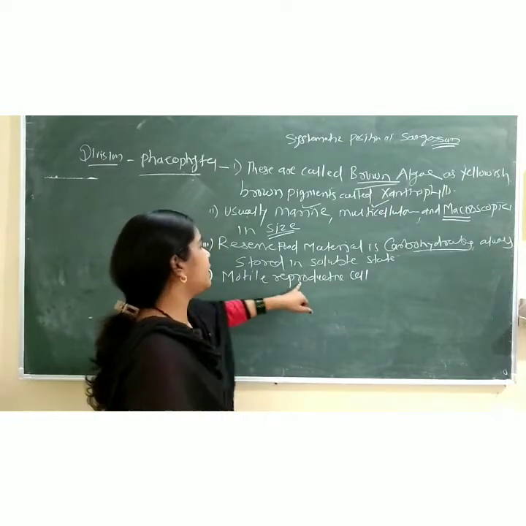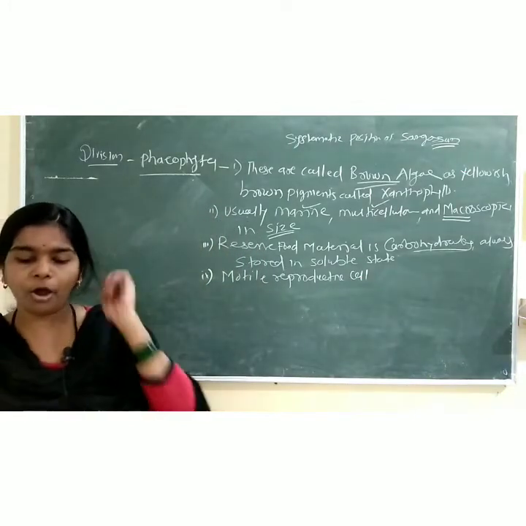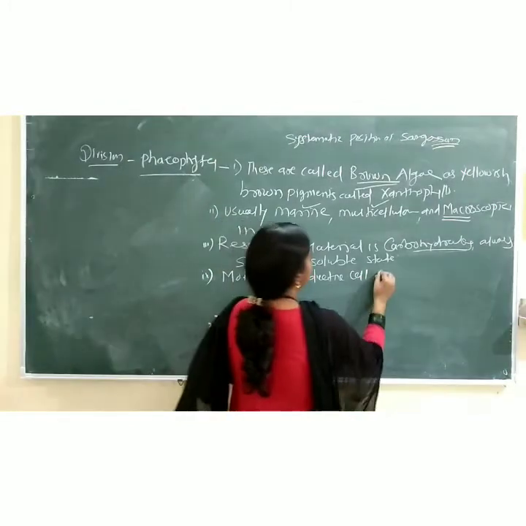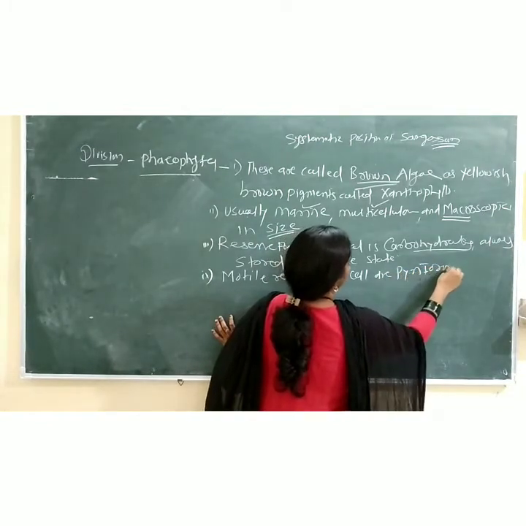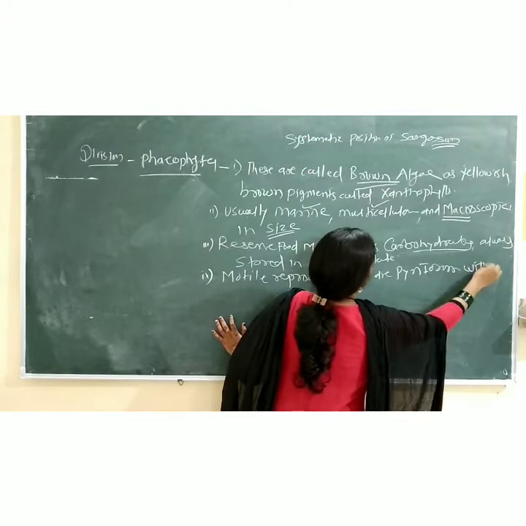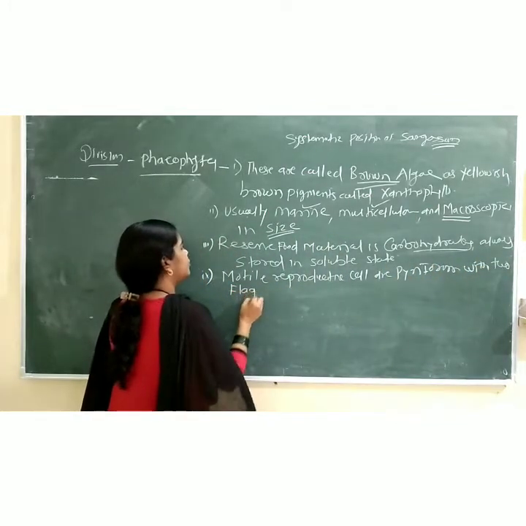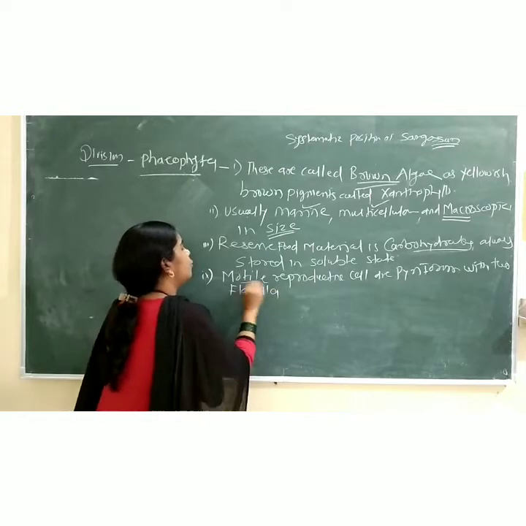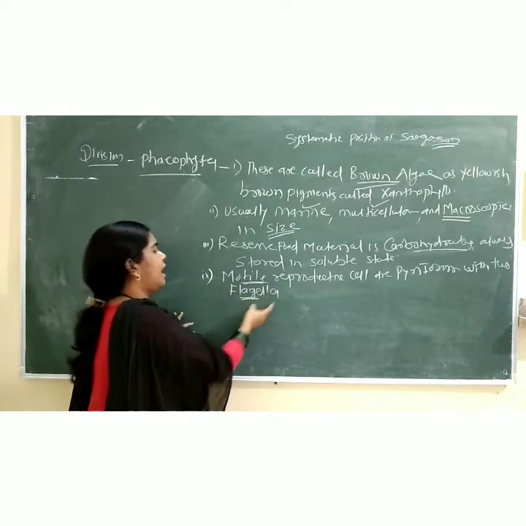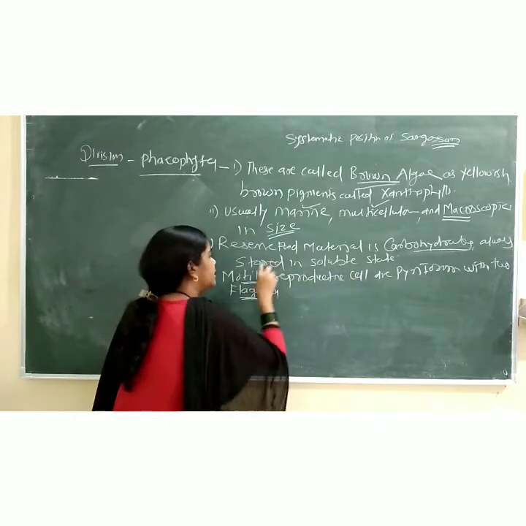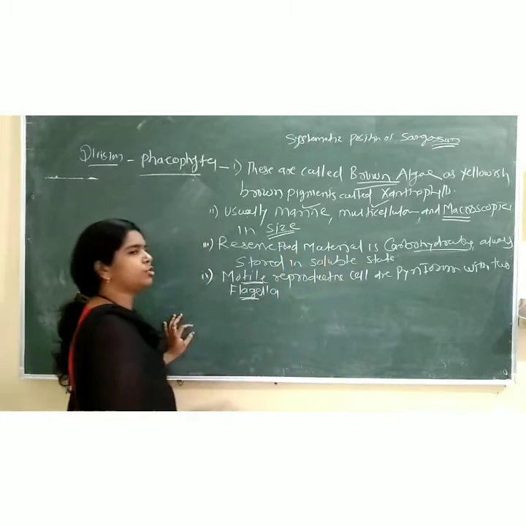So motile reproductive cells are pyriform with two flagella. Motile means movable, so with the help of the flagella the reproductive cells become motile, meaning they can move from one place to another.